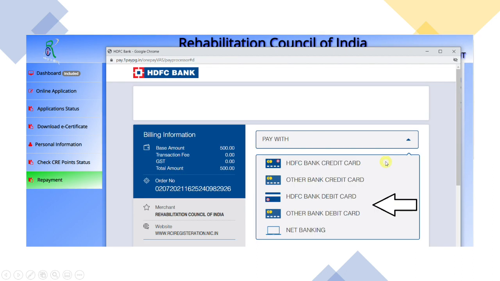When you press pay with, it is going to give you a lot of options. I recommend that you take the debit card option, because if you go to net banking, again there can be a failure of payment because of server issues with the bank, and I'm not sure what happens with the credit card, so I recommend going with debit card.